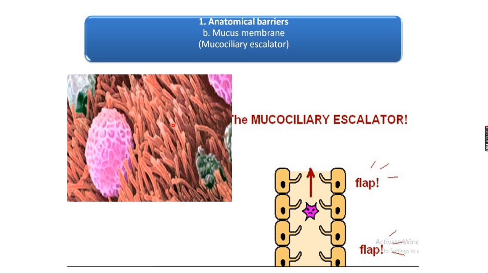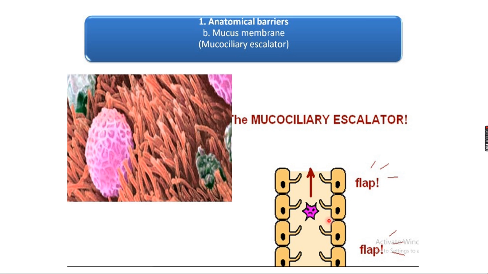You can see the surface of the mucous membrane possesses cilia-like structures. You can see your nostrils. Inside the nose you have small hair-like projections. They show ciliary action. What is the ciliary action? If germs enter, these cilia present in the nostrils do not allow them to enter.